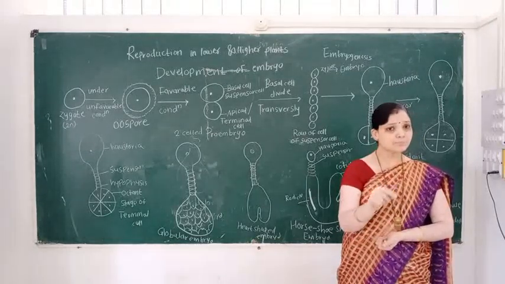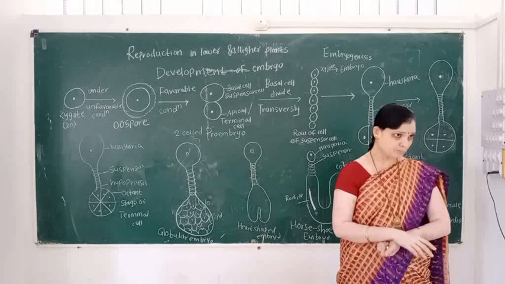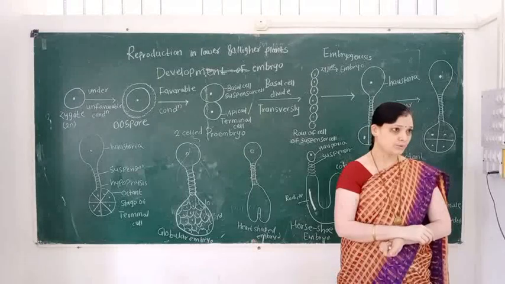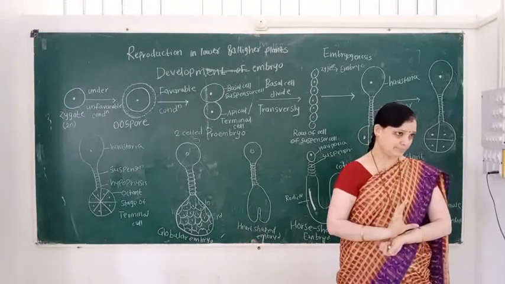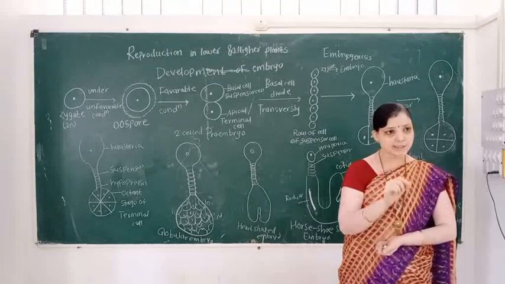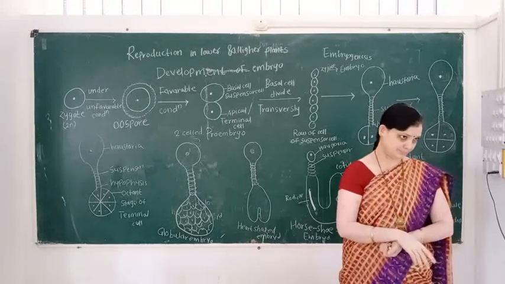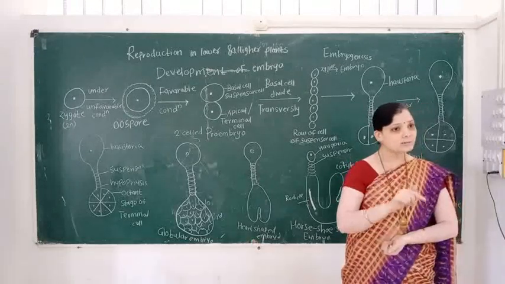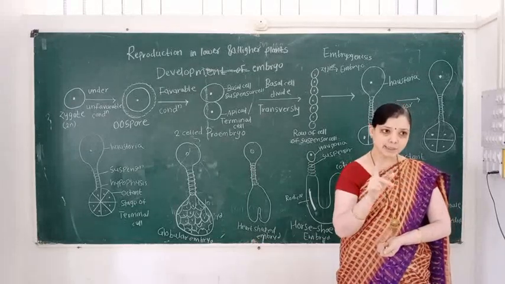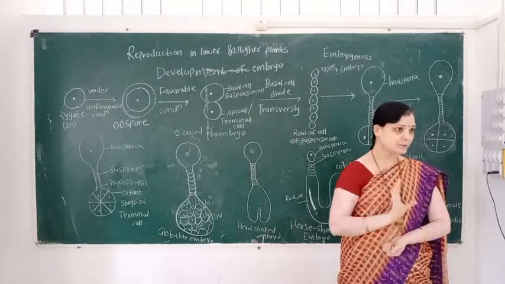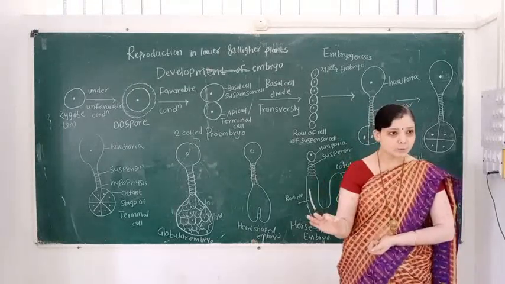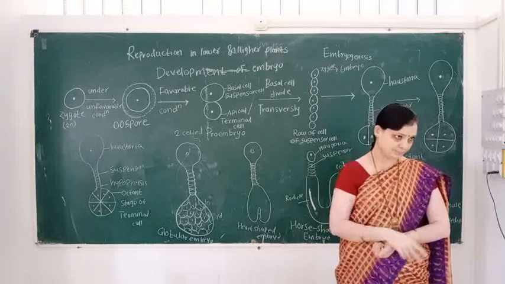In the development of the embryo, this zygote, under unfavorable condition, forms a resistant wall around it. So the zygote is converted into the oospore under unfavorable condition. So in the development of the embryo, the first change is that the zygote is converted into the oospore.